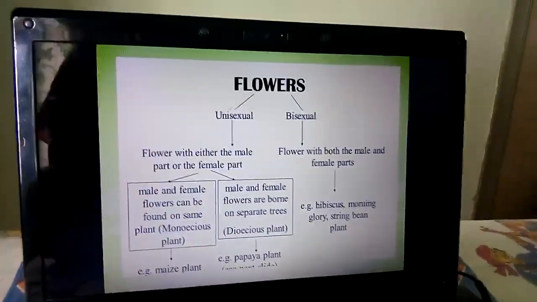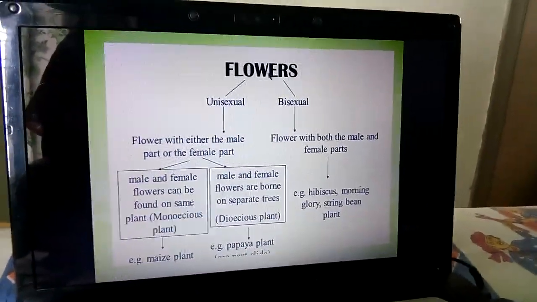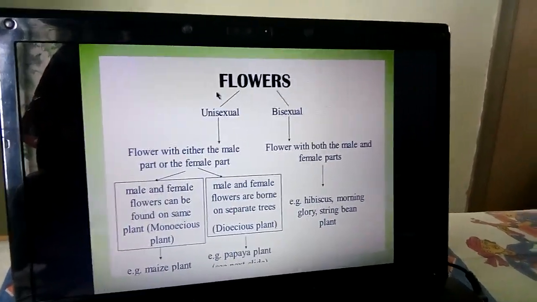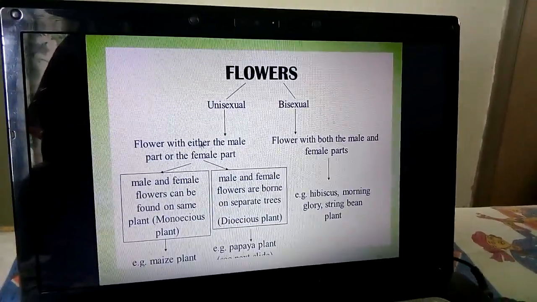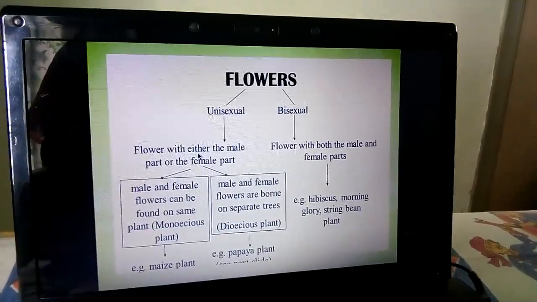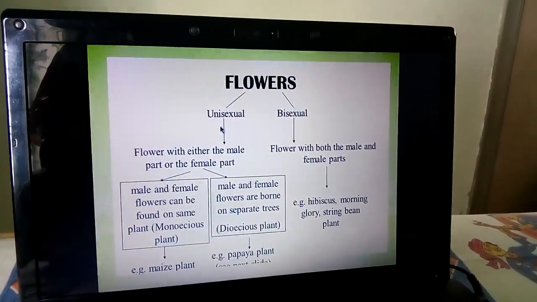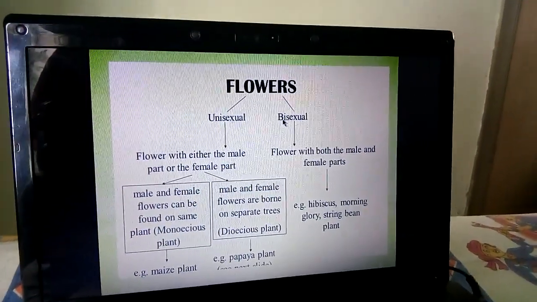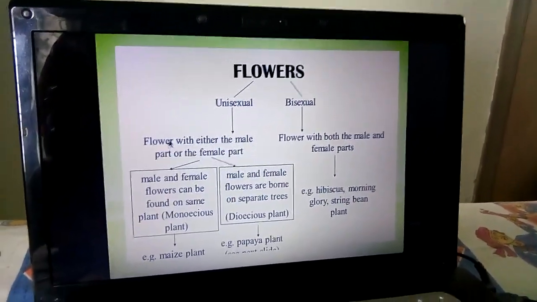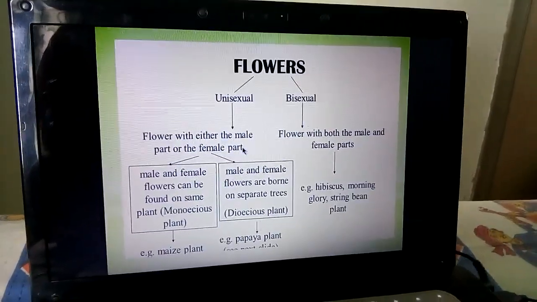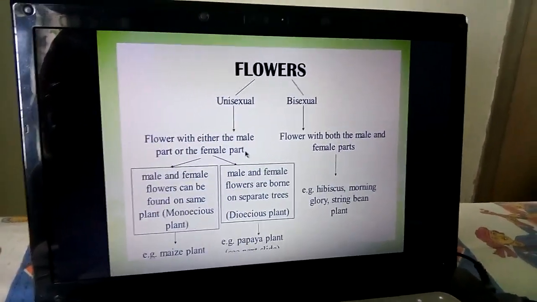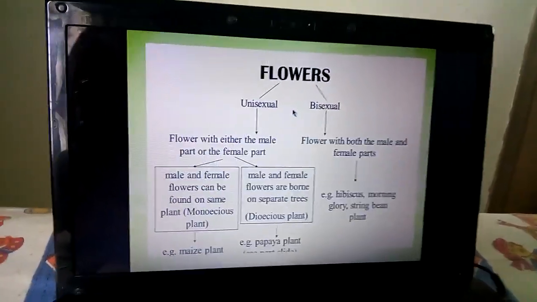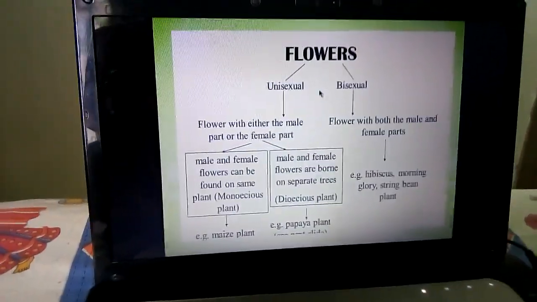Next, we know about another classification of flowers. It depends on the sex of the flower. Flowers are of two types. One is unisexual flower, another one is bisexual flower. A flower with either the male part or the female part present is known as a unisexual flower.